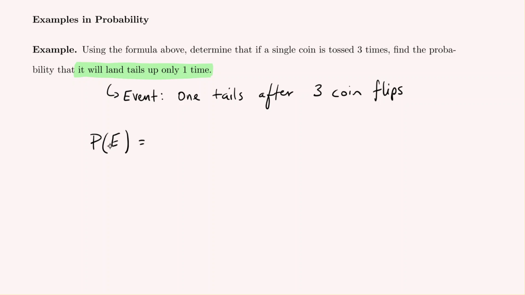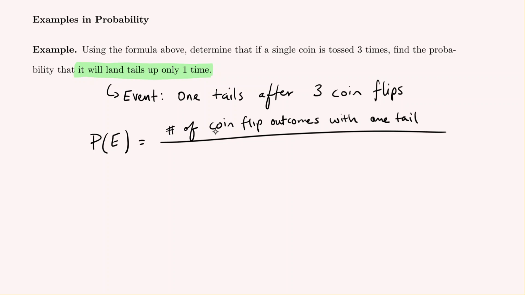The probability that an event occurs is the number of ways that the event could occur divided by the total number of ways. So for our particular example, that would be the number of coin flip outcomes with only 1 tail after flipping a coin 3 times, out of the total number of ways we could flip a coin 3 times.